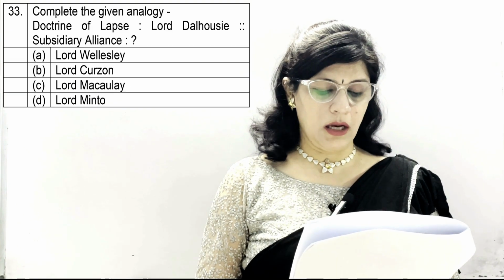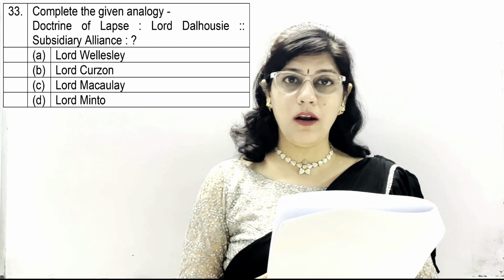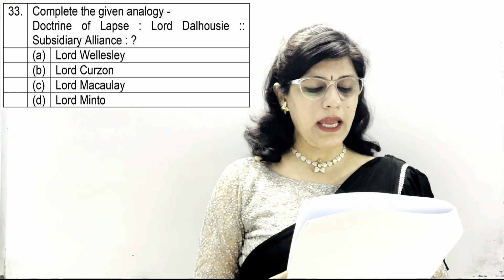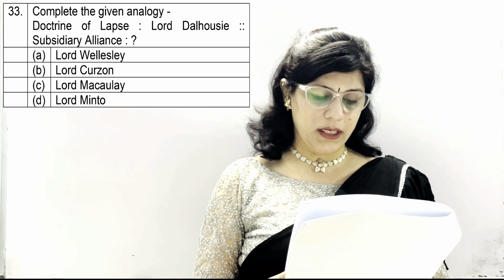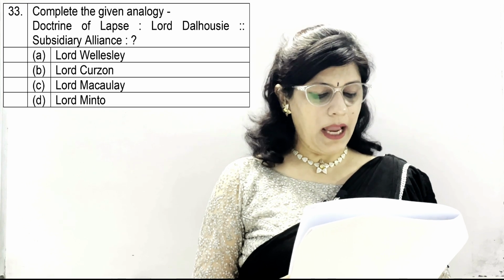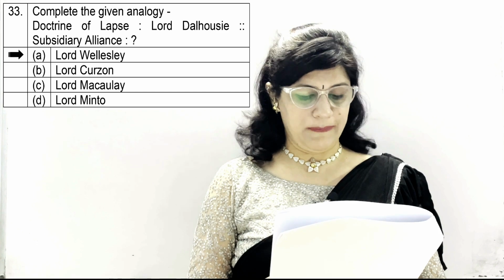Question number 33. Complete the given analogy. Doctrine of Lapse given by Lord Dalhousie. Subsidiary Alliance dash. A option, Lord Wellesley. B, Lord Curzon. C, Lord Macaulay. And D, Lord Minto. And the correct option is A, Lord Wellesley.